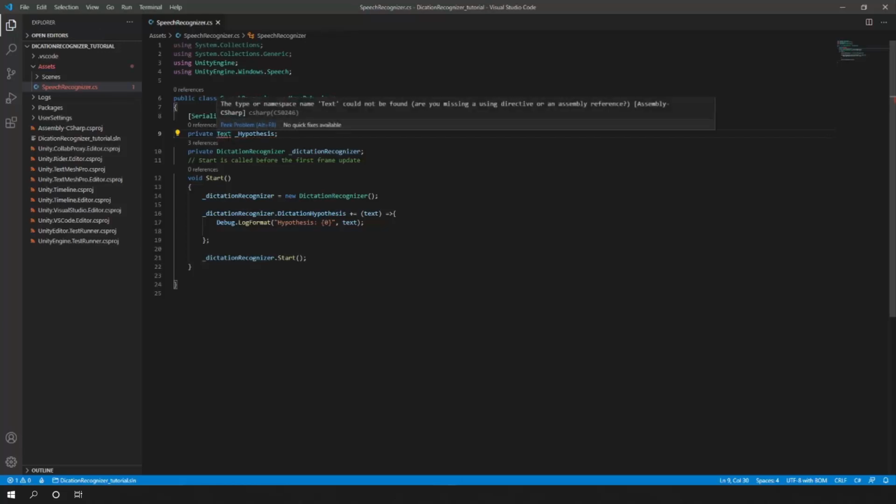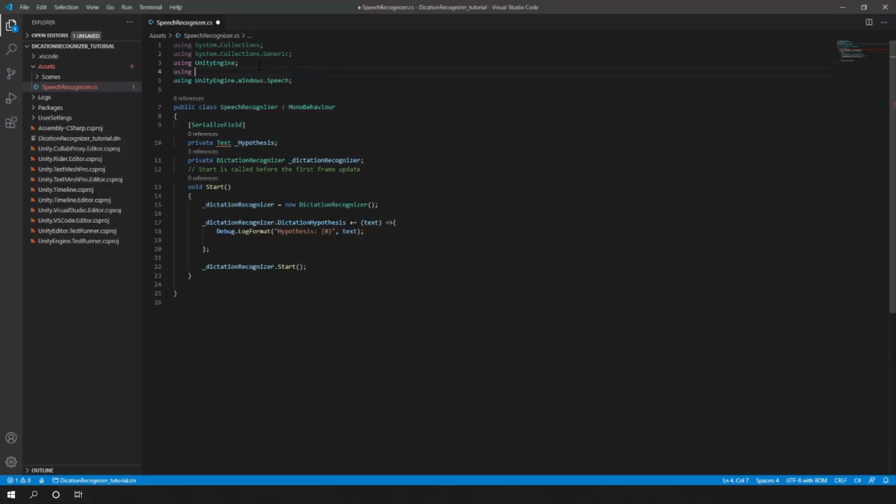And as you can see, I'm having an error. That means I'm missing a namespace, UnityEngine.UI. Here we go. And once we have that namespace, we can see that the error has disappeared. And let's create another. No, sorry. Yes, we have our hypothesis.